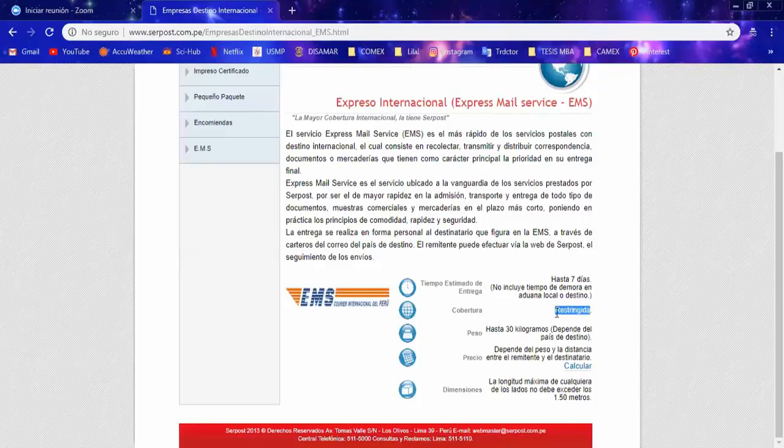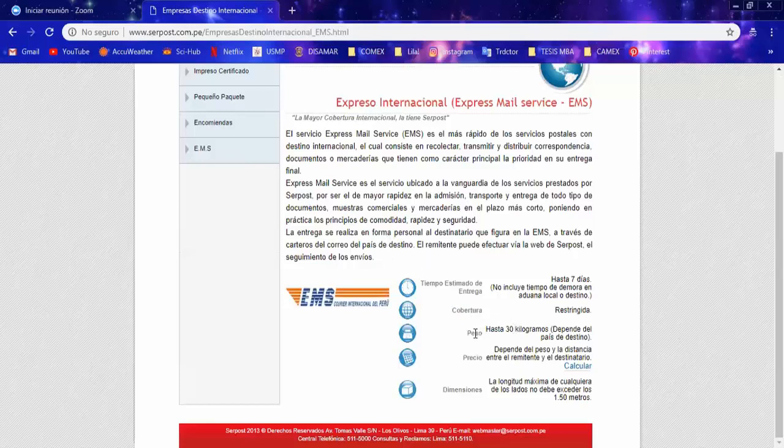Remember that it is not for all the countries. There are some restrictions, especially when you're buying from AliExpress, Alibaba, and eBay. Especially from AliExpress and Alibaba, they will ask you first to give your country of destiny, in this case Peru, and if the supplier is allowed to send this courier to use the EMS, you will have the option. If it is restricted, you will just find the option like in here, in a gray color, so you won't be able to click it to select it.